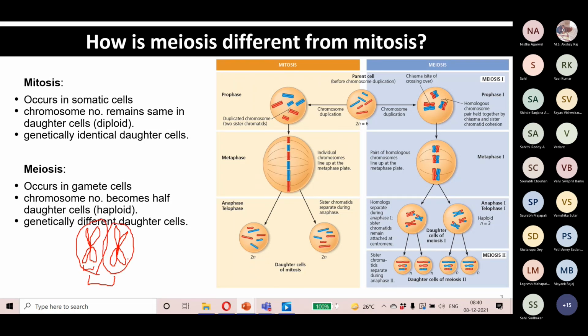During metaphase, these chromosomes get aligned on the equatorial plate. Once they align, during anaphase they are pulled towards the poles. If we separate these chromosomes into their sister chromatids, this is how the sister chromatids will get separated. These are the two strands of the same chromosome. I hope you get it.